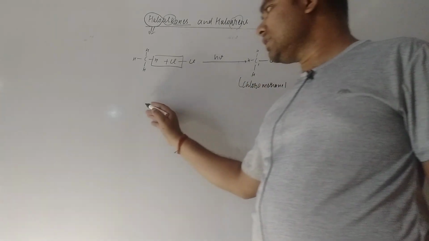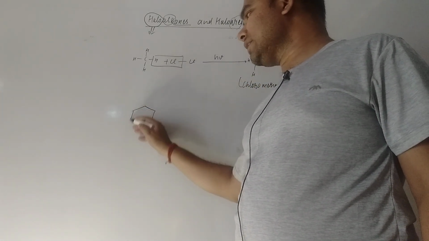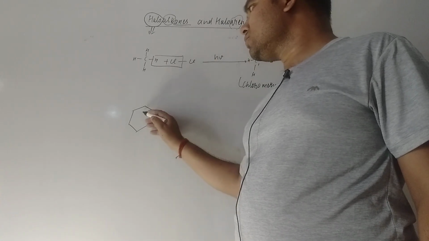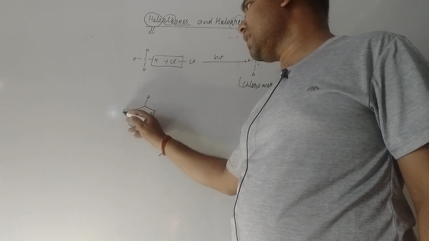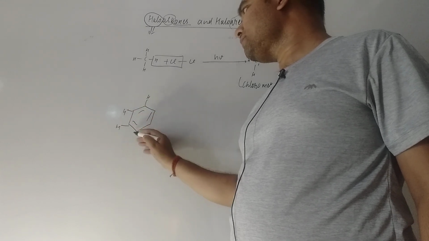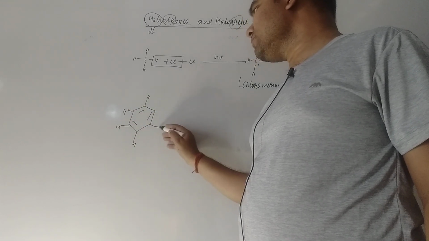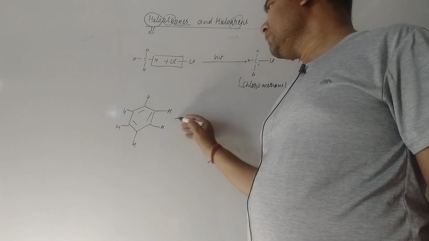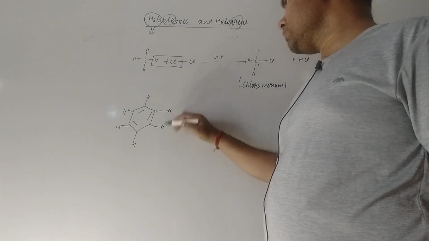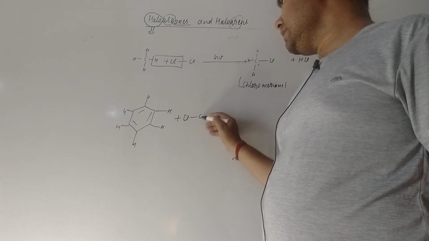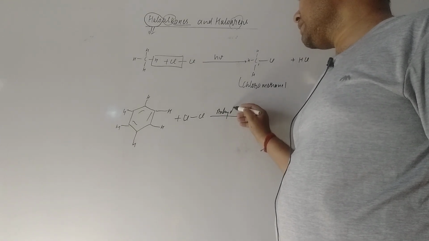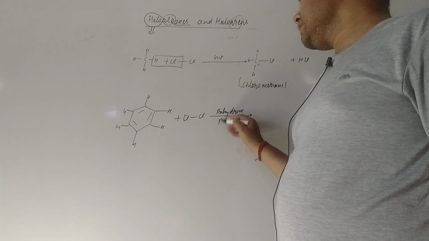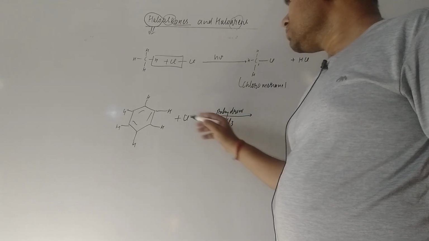Suppose the ring is selected. In the benzene ring, at all positions there is hydrogen. If you treat it with chlorine, Cl2, I am writing Cl and Cl, in presence of a catalyst, suppose anhydrous AlCl3, then what will happen?